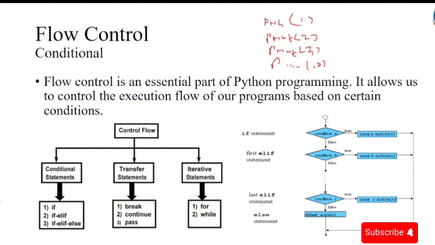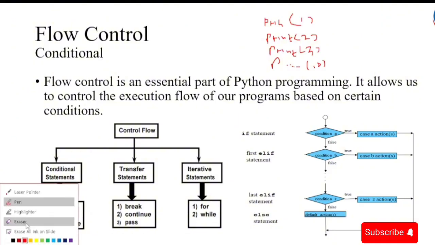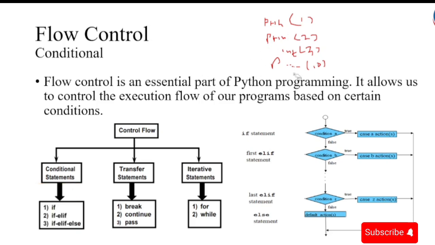For example, let me erase this. I want to print the values from 1 to 10. So I could define a variable, for example, i equals 0. And then I have the for condition, for i less than 10, and then I say print i.